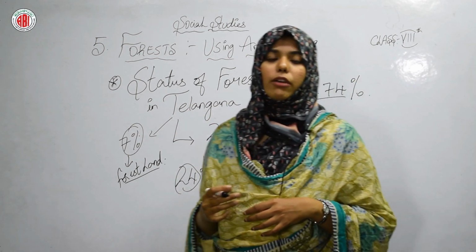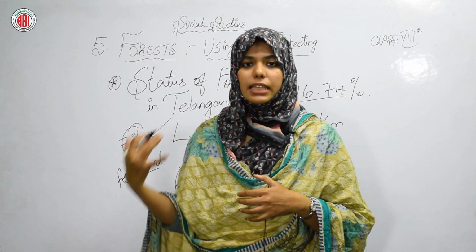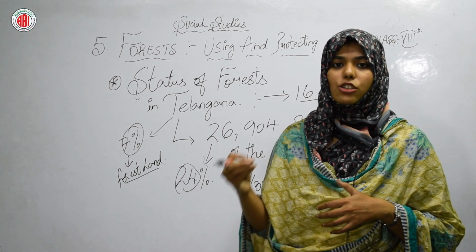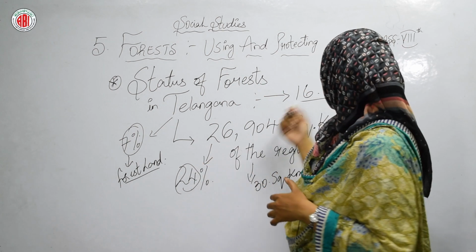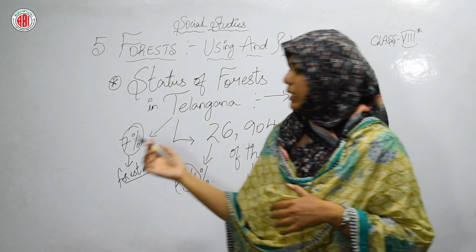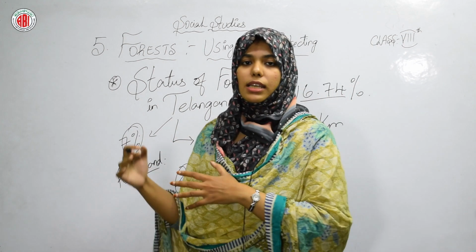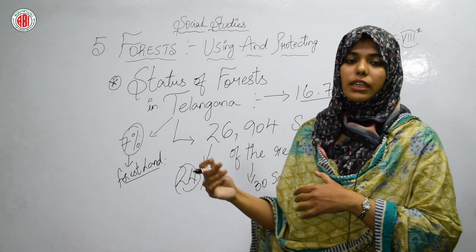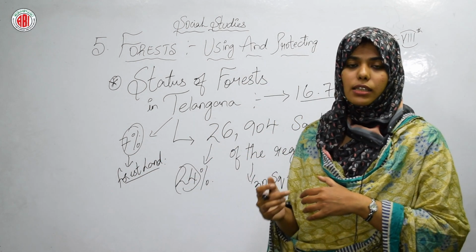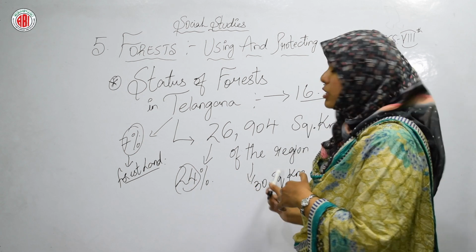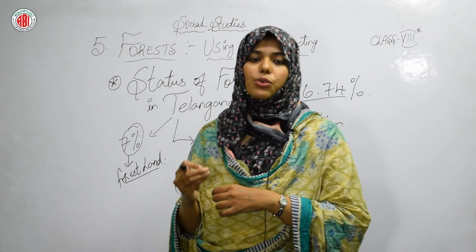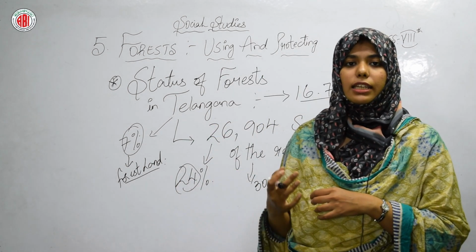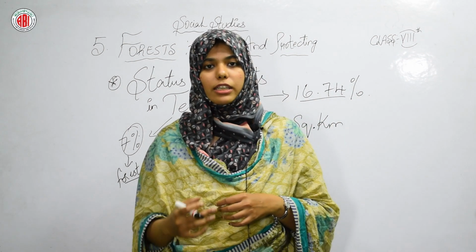I hope it is clear to everyone how much the government has declared, and how much of the forest is getting used for its actual purpose. It is nothing but the 16.74%, and on the remaining 7%, other works are getting done. And every year we are losing about 30 square kilometers of forest. Every year 30 square kilometers of land is lost in our state. So this is the status of the forest. I hope it is clear to everyone.